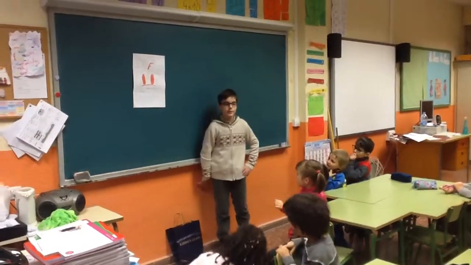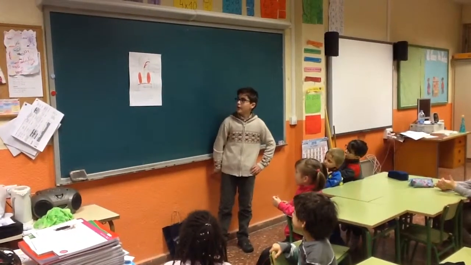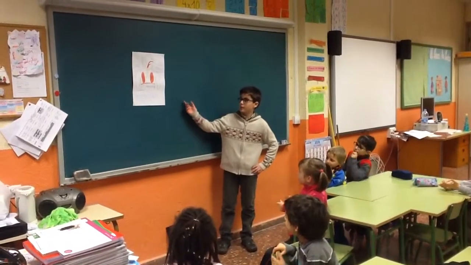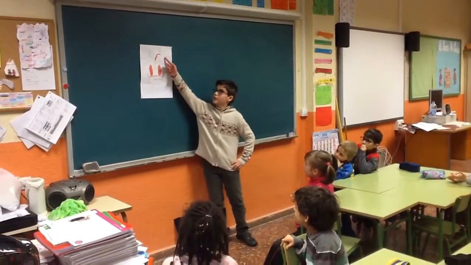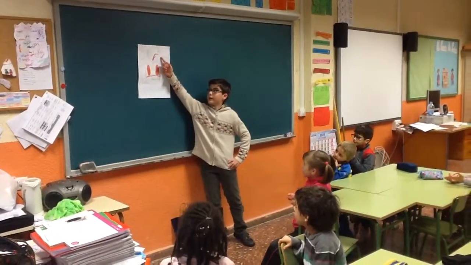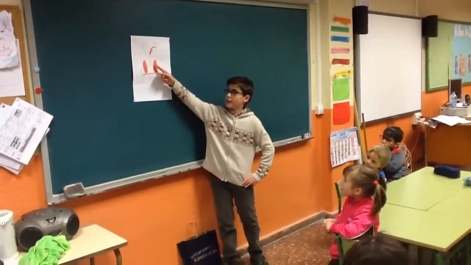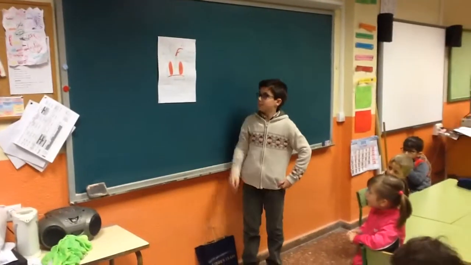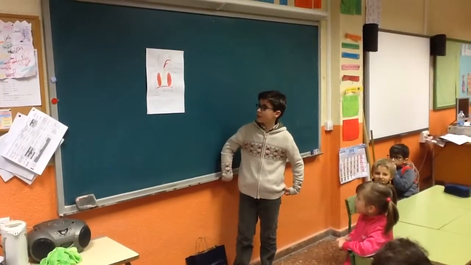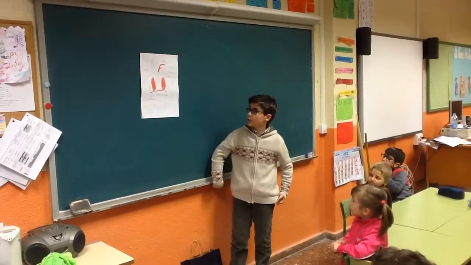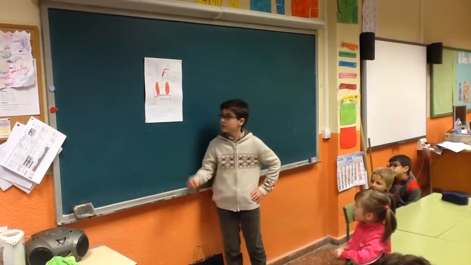The respiratory system has a lot of parts. These are some of them. The nose, in here the air enters the respiratory system. The trachea is the tube that connects the nose with the lungs.